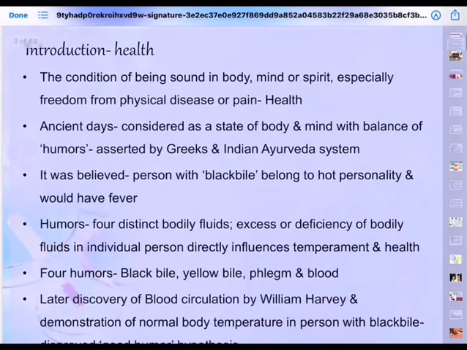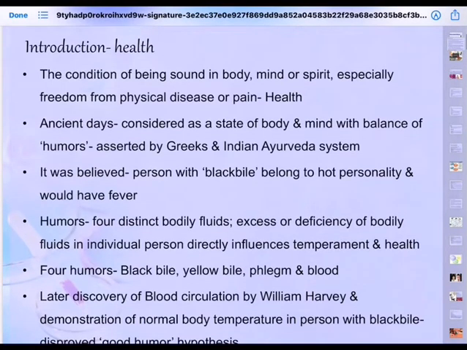And then when the functioning of one or more organs or systems in the body is adversely affected, characterized by various signs and symptoms, we say that we are not healthy. Like many times, unfortunately, we had fractures, hand fracture, leg fracture while playing games. So the organ affected is either hand or leg. And because of that, there are various signs like edema, swelling of the affected part, pain, severe pain in that area. And that indicates that you are not healthy, and that affects the whole body also.